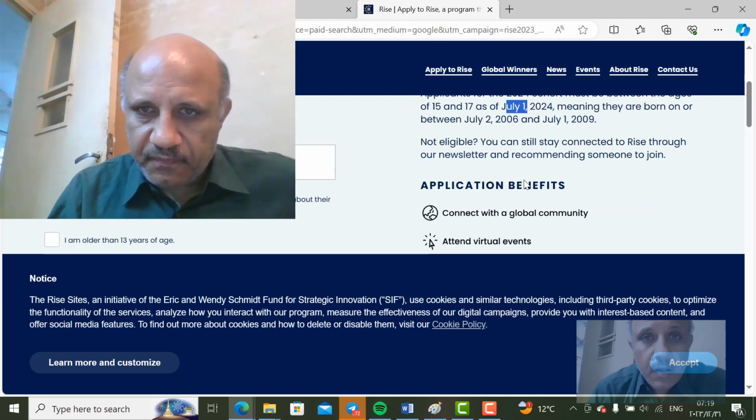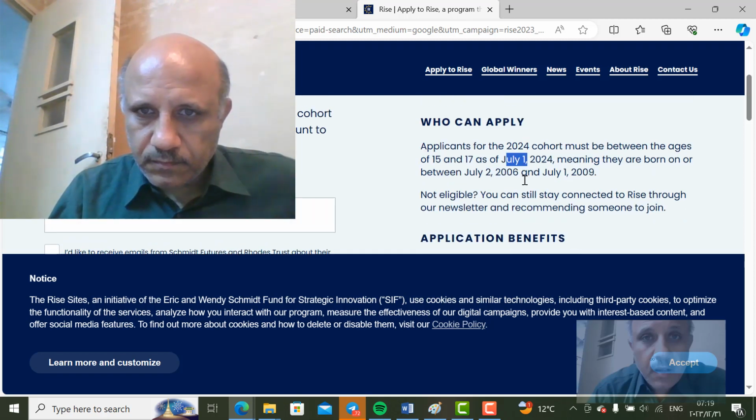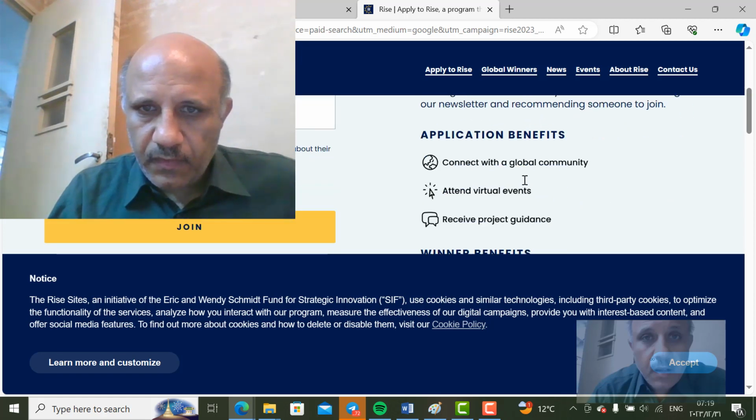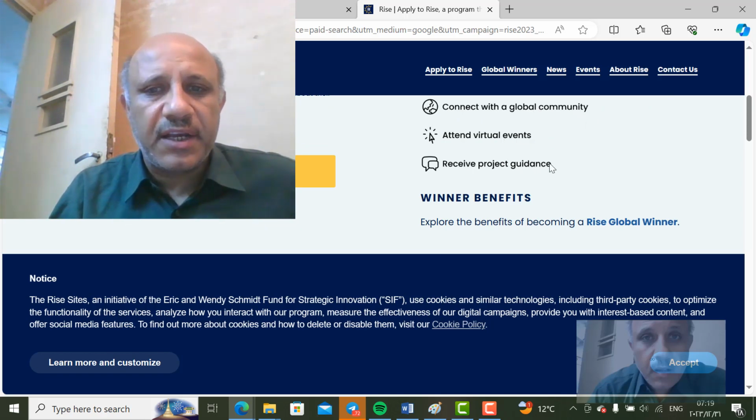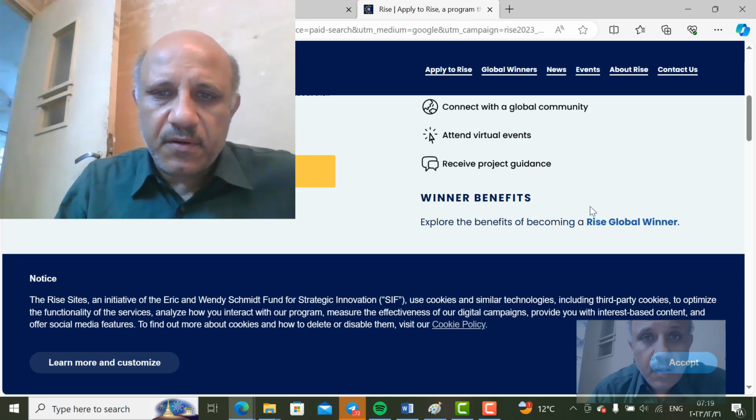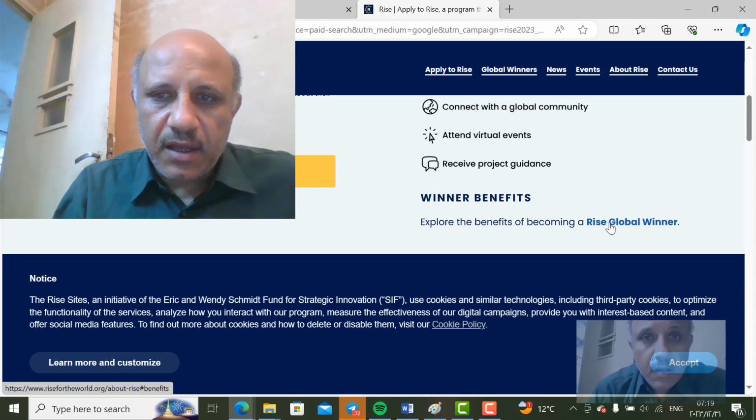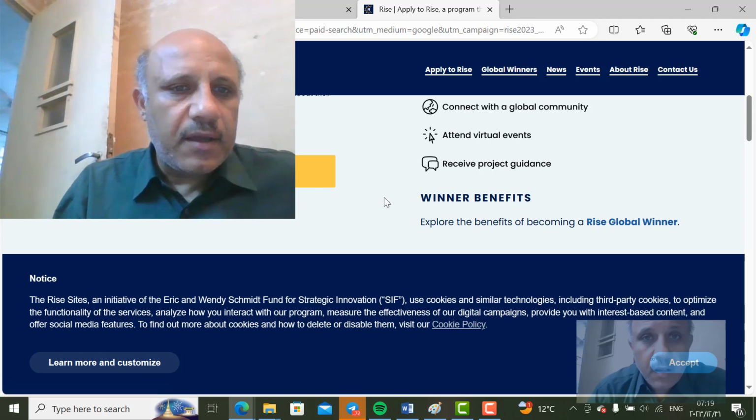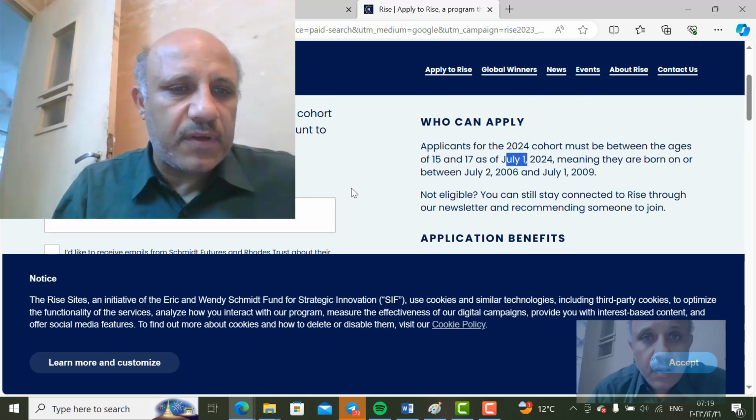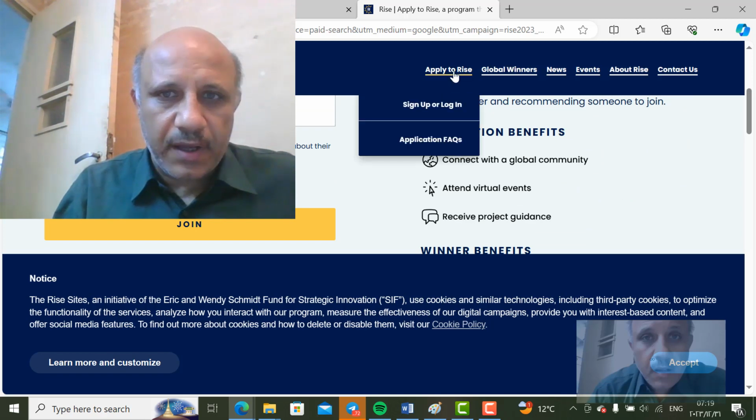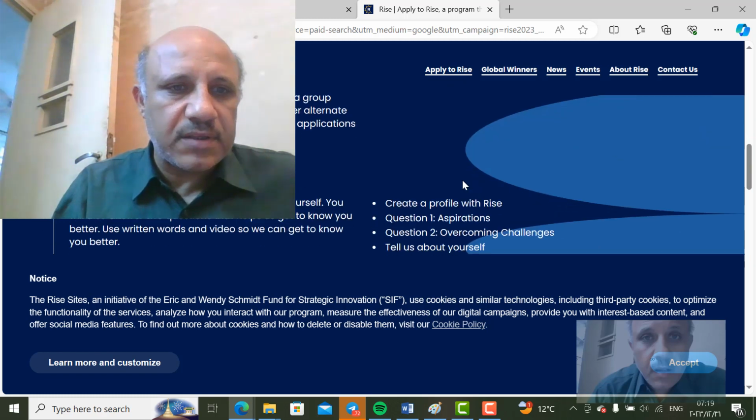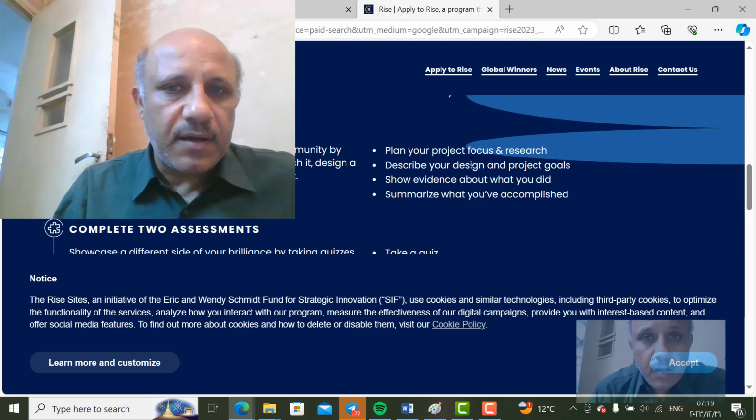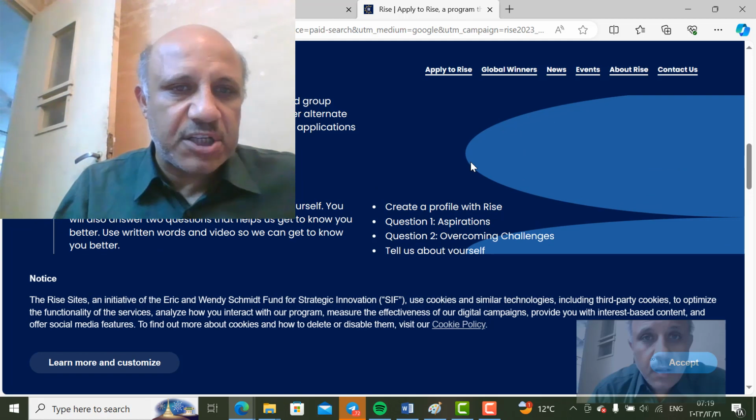Application benefits: connect with the global community, attend virtual events, receive project guidance, and winner benefits. Here you can explore and read about the RISE Global Winners. To join you have to sign up, so apply, sign up here and continue with this process. There are many sections in this.